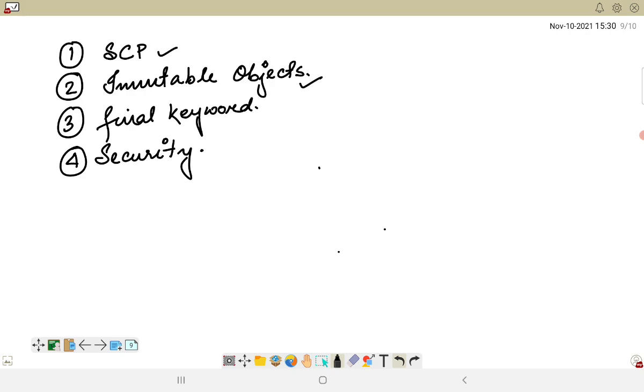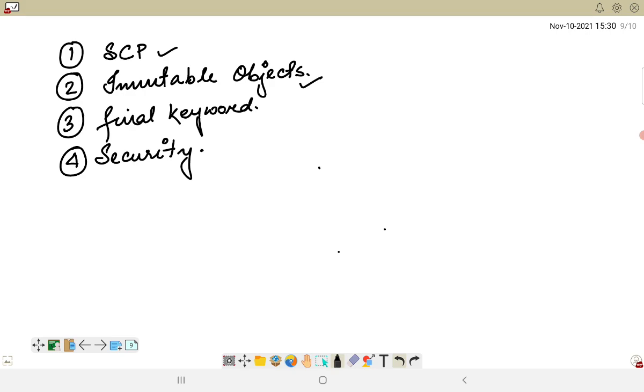Then it also helps in class loading, because if a string is used as an argument for class loading and it becomes mutable, it could result in the wrong class being loaded, because in the case of mutable objects the values keep on changing, so the wrong class might get loaded. Moreover, there is synchronization and concurrency. There is also good memory management, where the compiler will optimize our string objects.